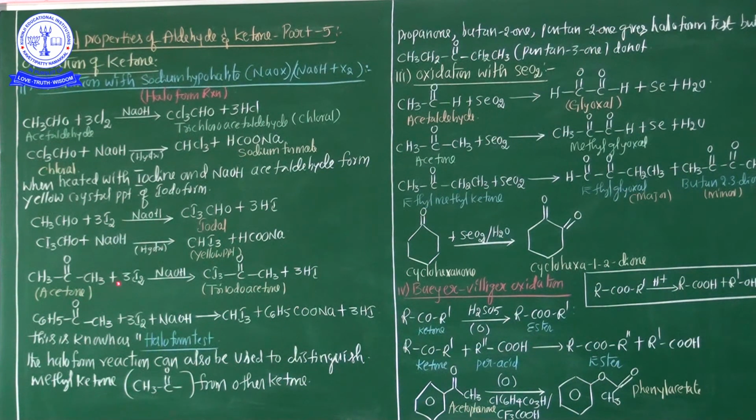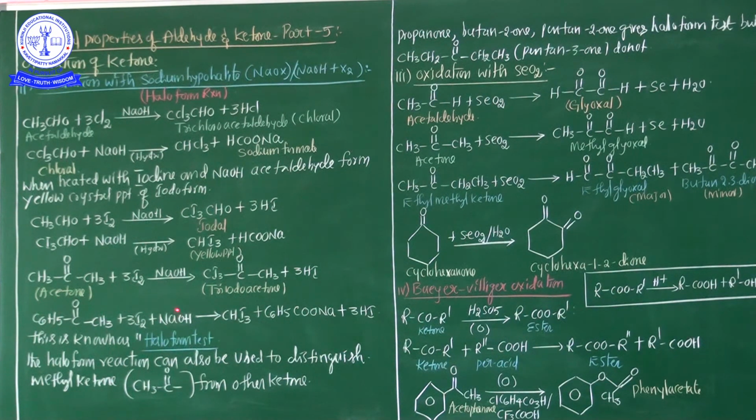This acetone is treated with iodine in the presence of sodium hydroxide, the iodination process, and finally triiodoacetone is obtained. Triiodoacetone is obtained. Additionally 3HI is also released. So this is a ketone process.